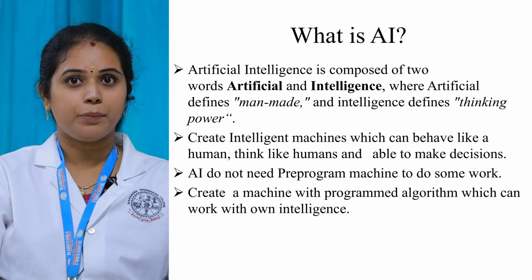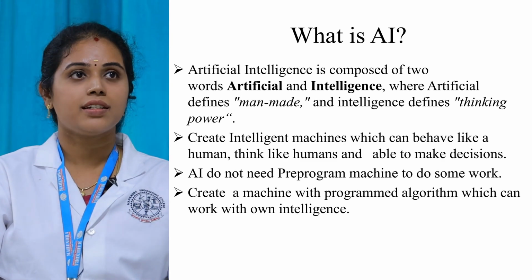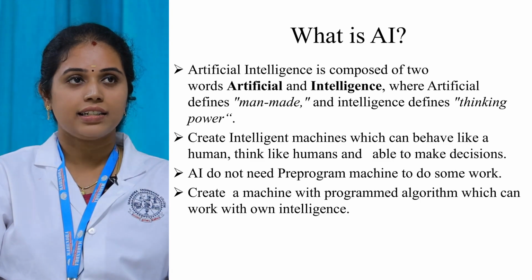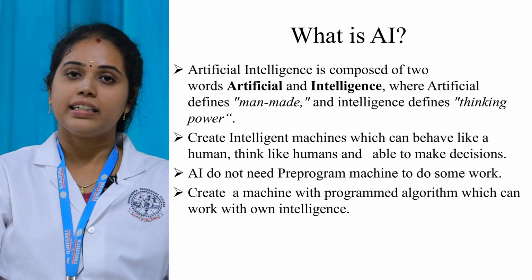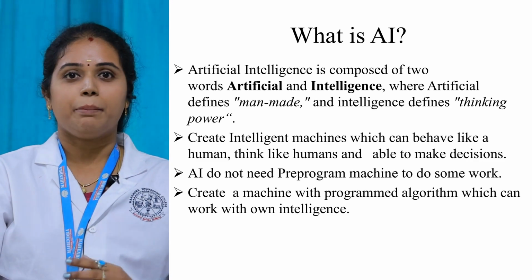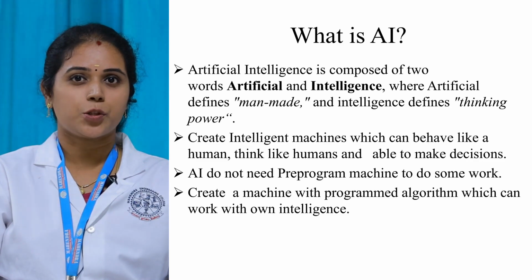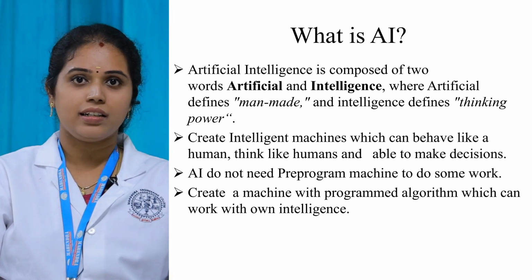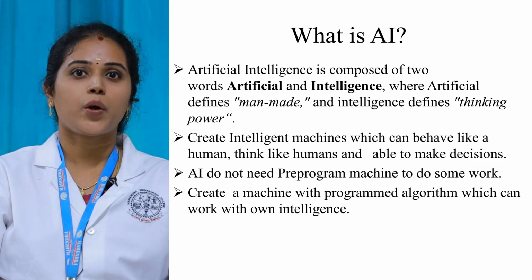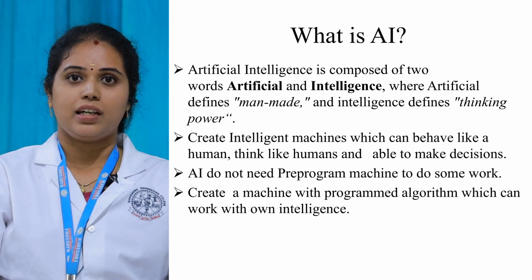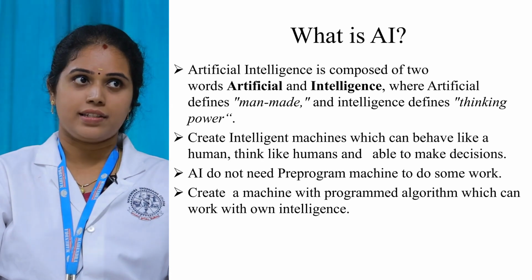It is actually composed of two words. One is artificial and then intelligence. What do you mean by artificial? It is man-made, and intelligence is a thinking power. What do you mean by man-made? Actually, when a man creates a thing, it is said to be man-made. For example, we can consider a book, a pen, a table, whatever it is. They are all coming under the category of man-made things. What is thinking power? It is incorporated into humans, right?